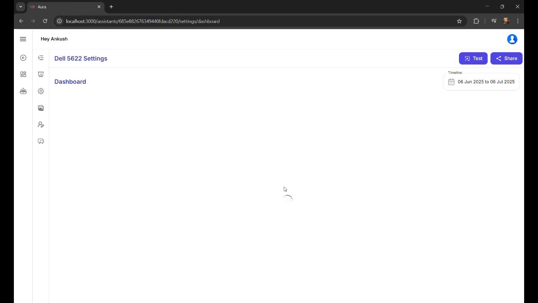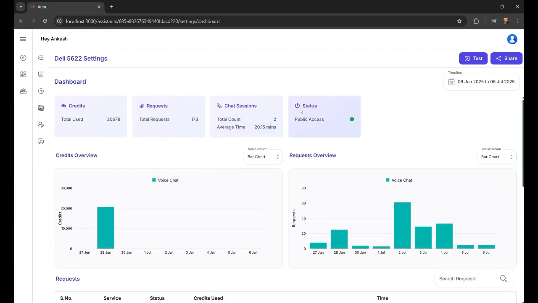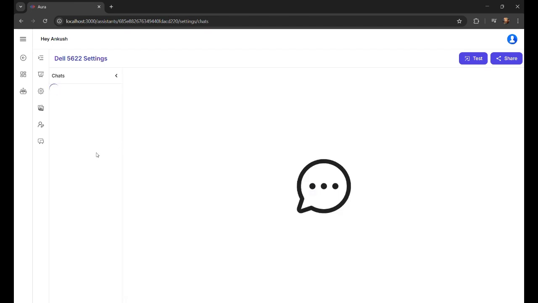So let us have a quick walkthrough of this dashboard. You can see the status, public access is on, and total requests are 173, and total use is something like this, and we have this chat section. Actually, the end users will not be able to access the chat. Currently we are only supporting admin access to these chats, and we will not be providing end-user specific details over here. We will only be keeping an anonymous chat section.